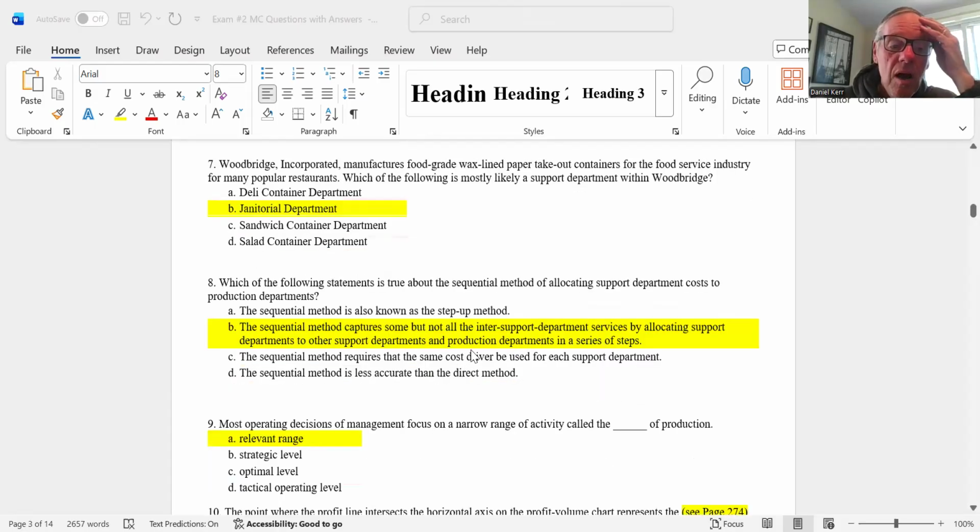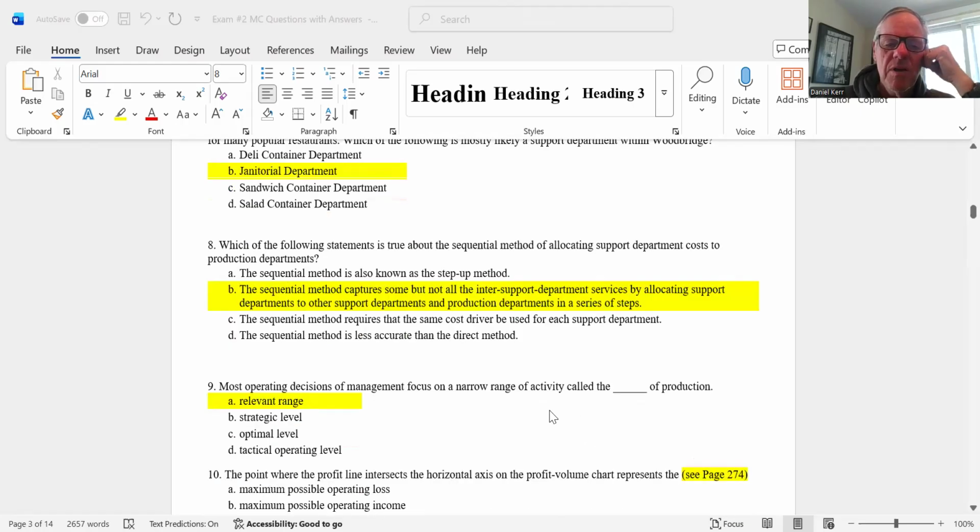Number 9, most decisions of management focus on a narrow range of production, which is called the relevant range. That's the range within which our estimate of fixed cost and variable cost is accurate.